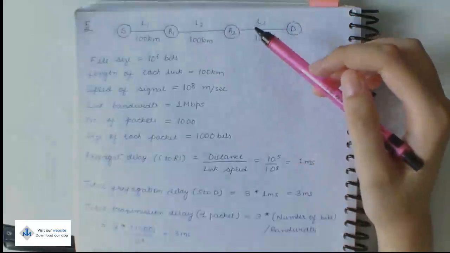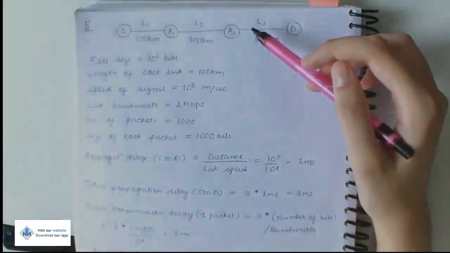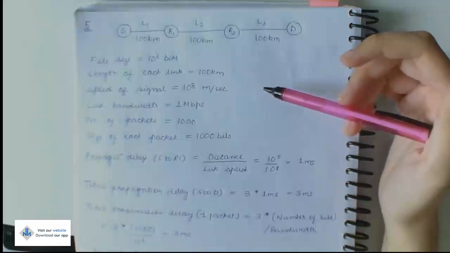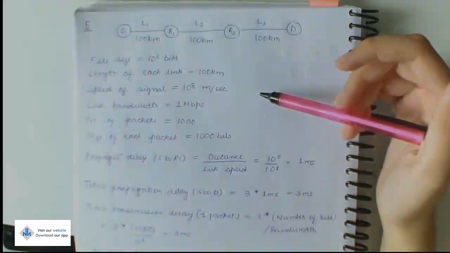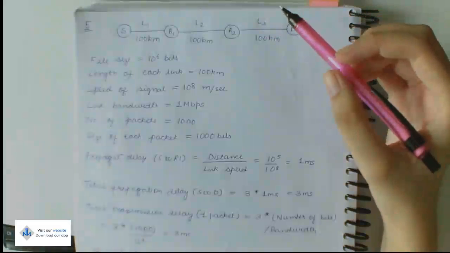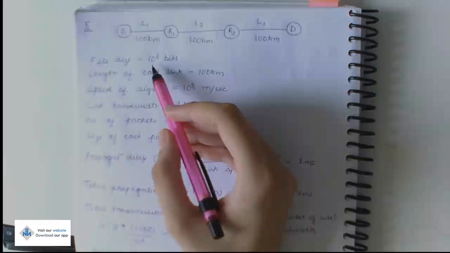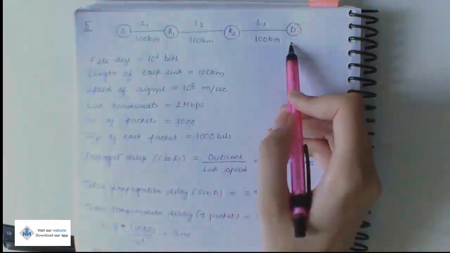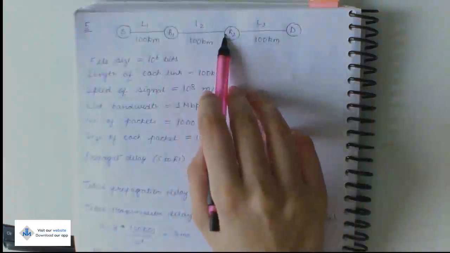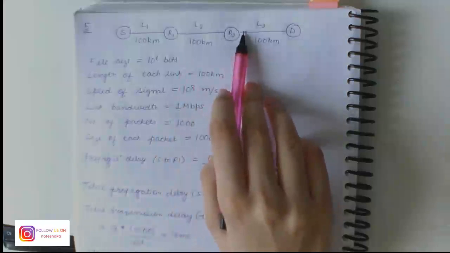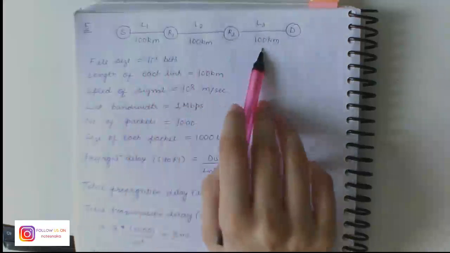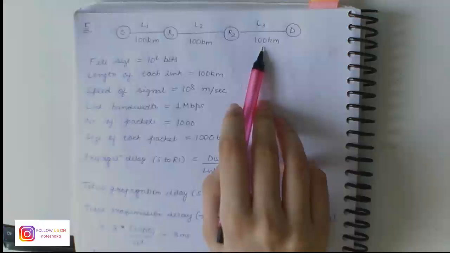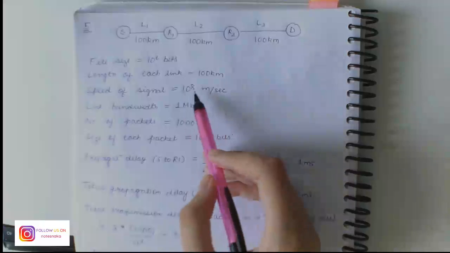Now moving on to question 5. This is somewhat similar to the previous question, but we have added two routers instead of the one switch in the previous question. So consider a computer S transmitting a file of 10 to the power 6 bits to a destination computer D over a network of two routers R1 and R2 and three links L1, L2 and L3.